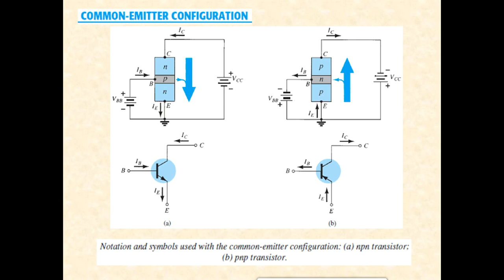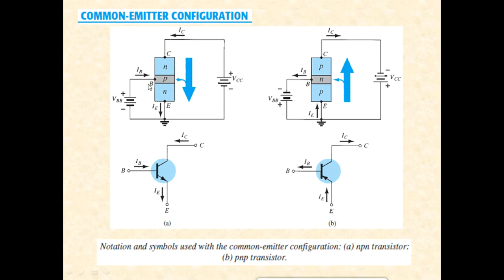Next, coming to common emitter. As the name indicates, the emitter terminal is made common with respect to the base and the collector. We give the supply to the base terminal, due to which base current flows, and similarly another supply is given to the collector to emitter junction.